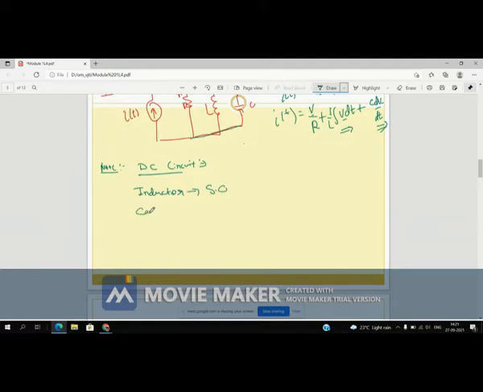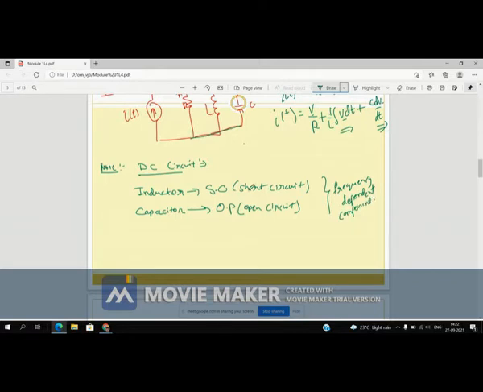And a capacitor is taken as an open circuit. This is short circuit, and this is open circuit. Now this depends on the frequency component. This is a frequency dependent component.